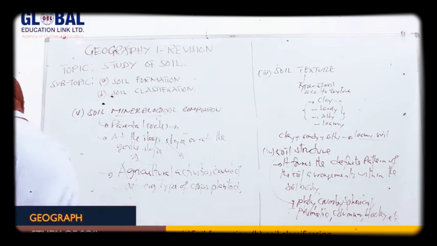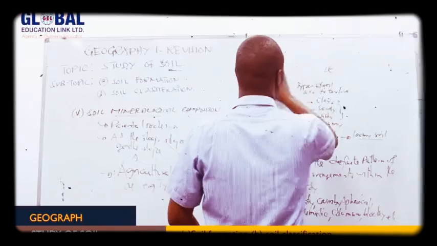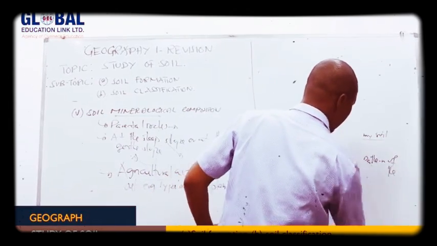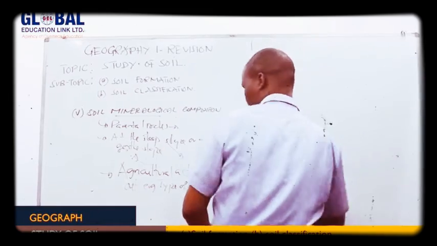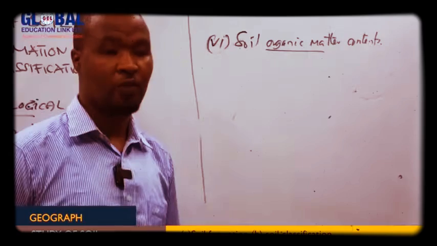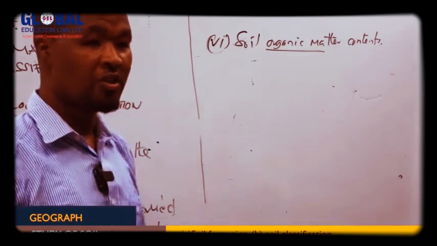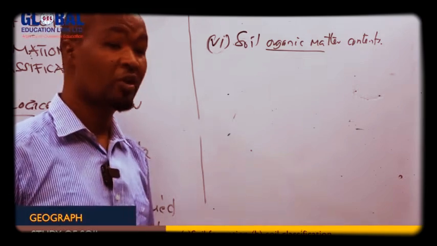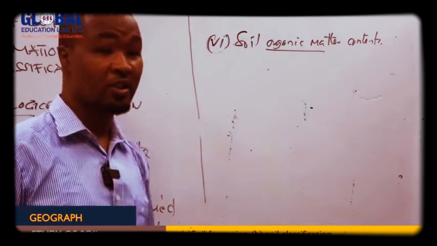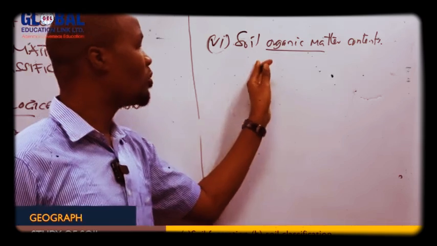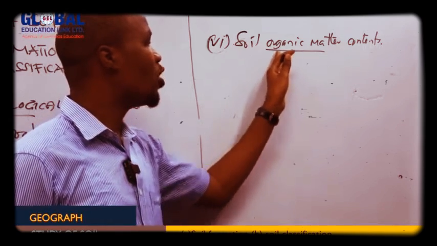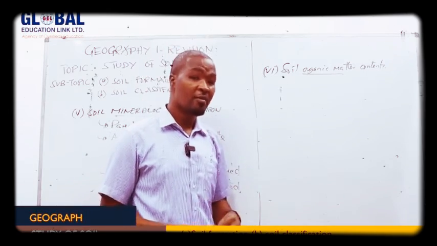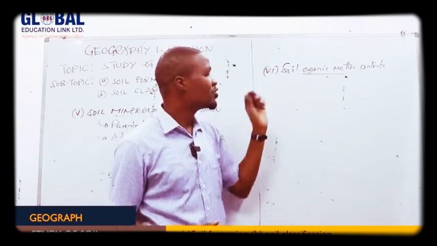Then from there we have another criteria that may be used to classify soil, so as to determine if it's more productive soil or less productive soil. That is soil organic matter content. We say the soil which is made up of more organic matter is likely to be more productive than the soil which has less organic matter content.